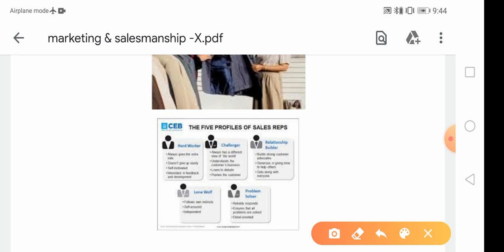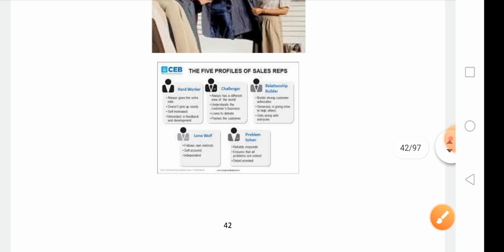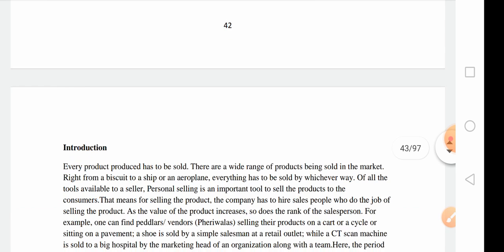Such profiles would be: the salesperson must be a hard worker, he accepts the challenges, he must be a relationship builder, a lone wolf type of technique has to be used, and he must be a problem solver. So the 5 sales representative profiles require all these qualities.